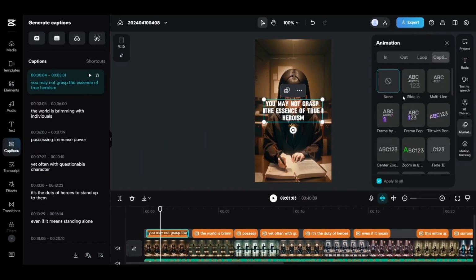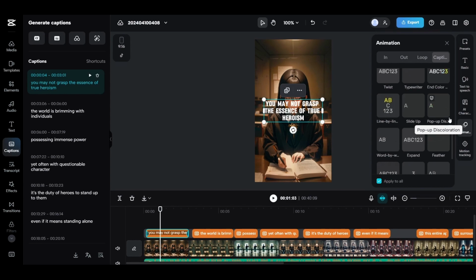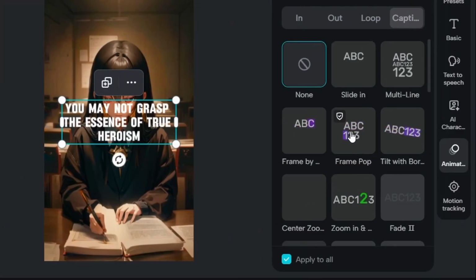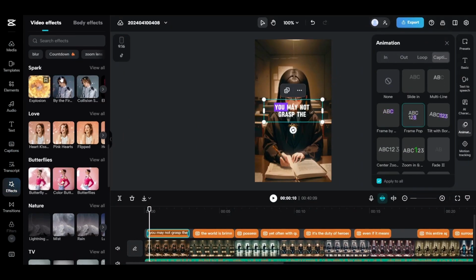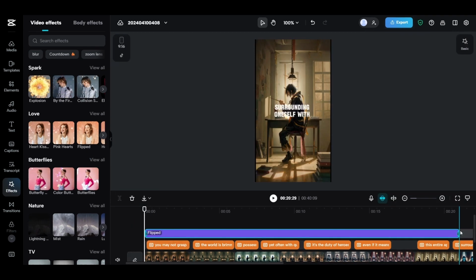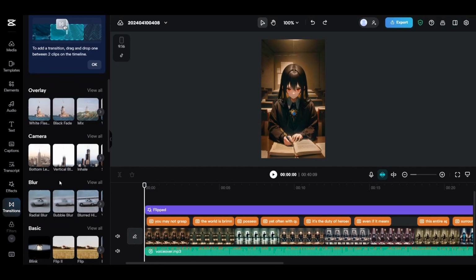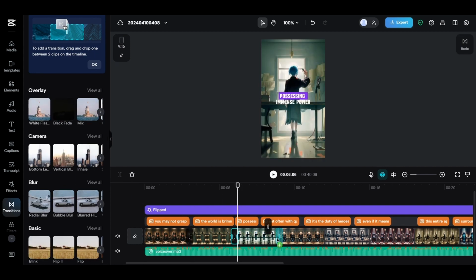Then choose one of these types of animation. We have 3 types that we think are the best: slight stretch type and frame pop type and pop-up discoloration type. For example, we will choose frame pop type. Also go to effects. Here you will find many amazing effects. Choose what you like and drag it over the videos like this. Also put a transition between the videos to increase professionalism. In the transitions option, you will find many wonderful types. Choose one of them and drag it between the videos like this.